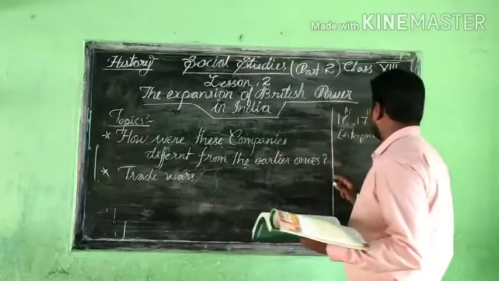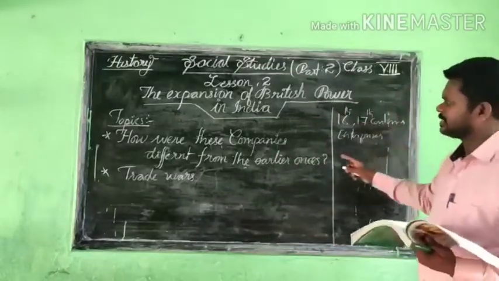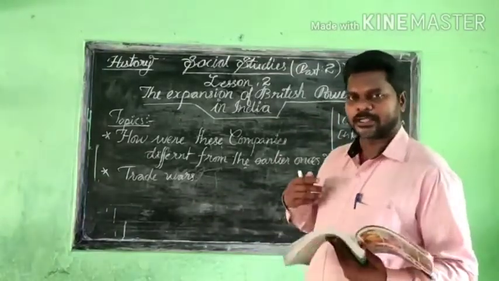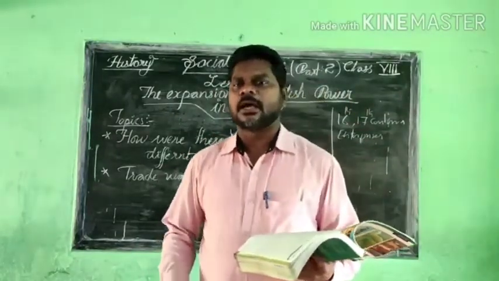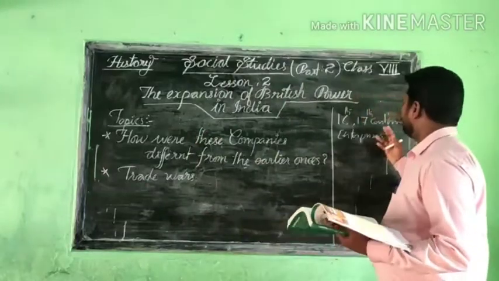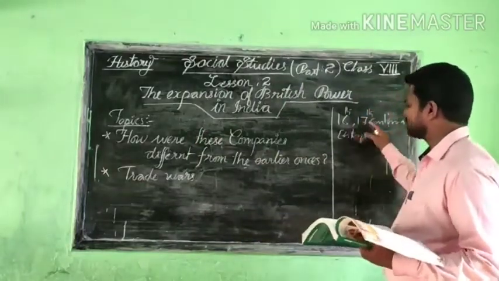These are the companies, French, the English East India Company, and different European companies, and all these companies were just like enterprises in the 16th and 17th centuries.